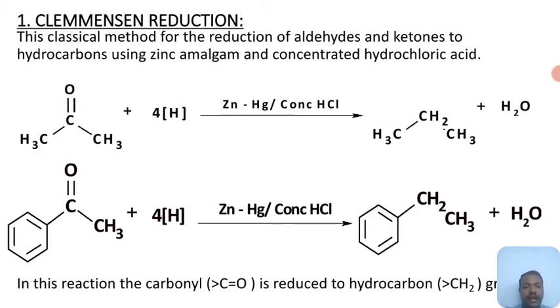Clemmensen reduction uses an acidic solution of zinc metal dissolved in mercury.